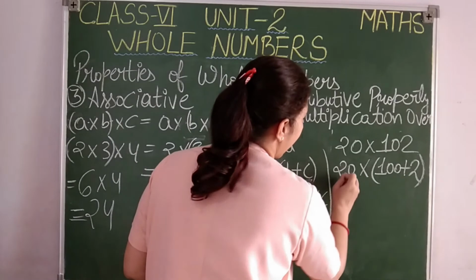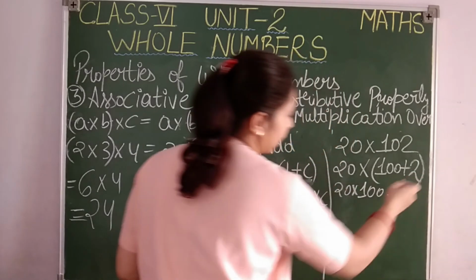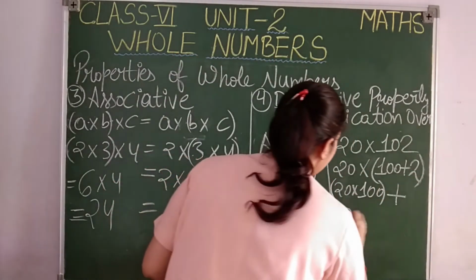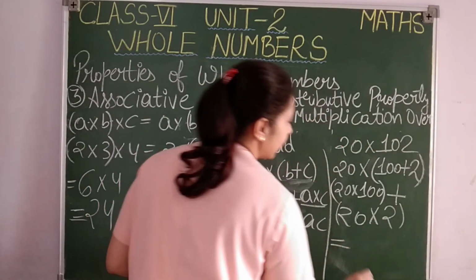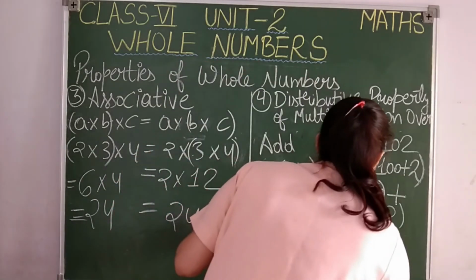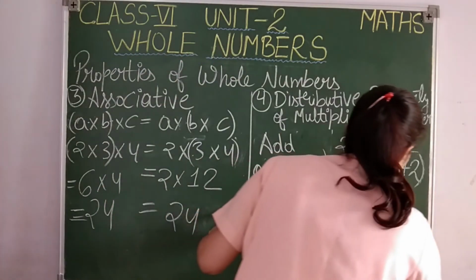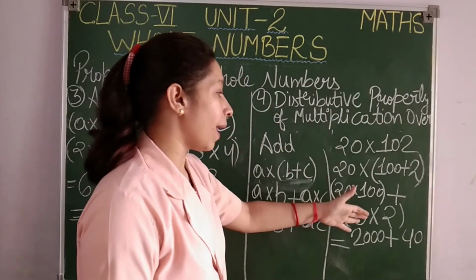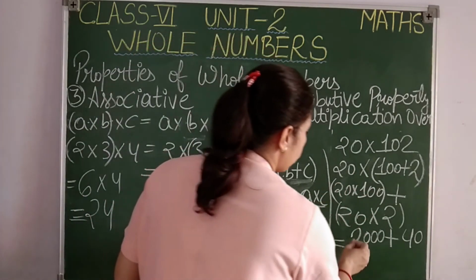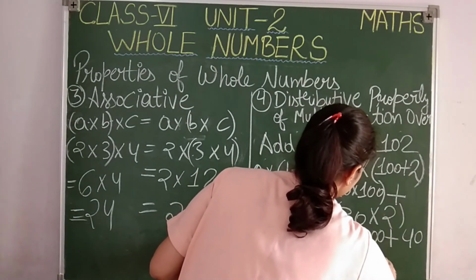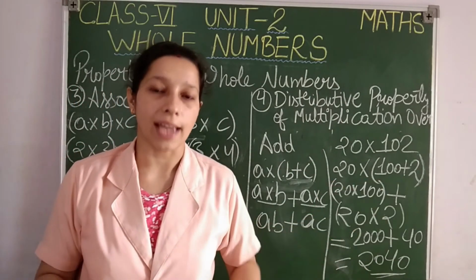Now see what I am going to do. I will take this 20 and I will multiply it with 100. Then addition sign. Then I will again take 20 and I will multiply it with 2. So students, what I will get? 20 into 100. 2 ones are 2 and in product simply I will put 3 zeros. Then 2 twos are 4 and again in product I put 0. Like multiplying with 0 numbers you have already studied in your 5th standard, na? So that only I have used. Okay, so 2000 plus 40, how much? 2040.